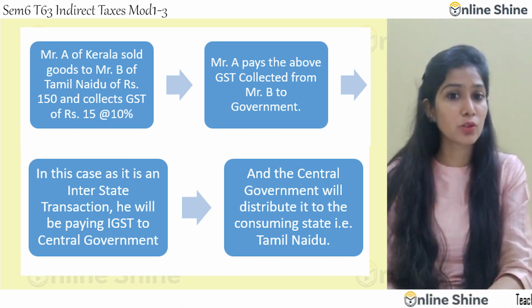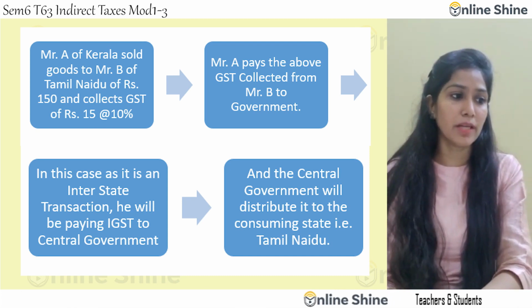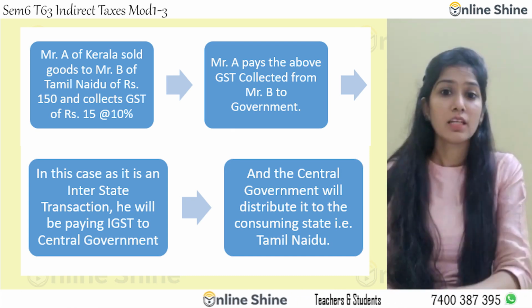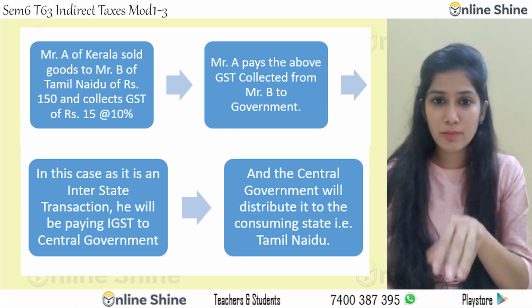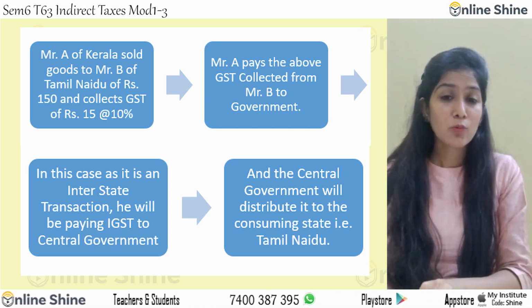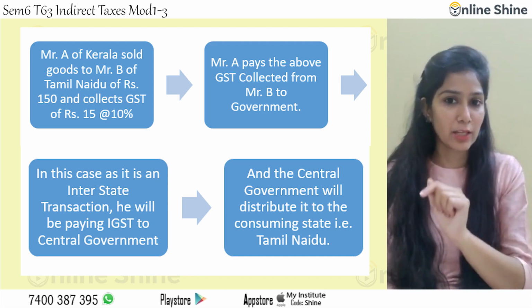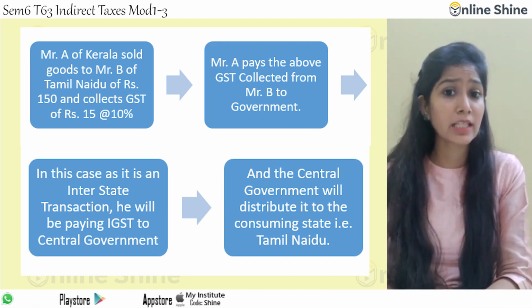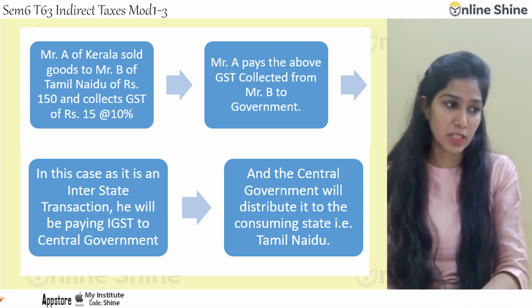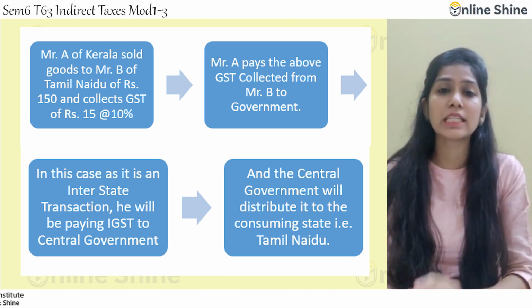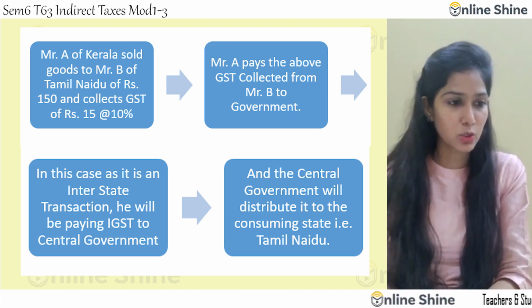So Mr. A is going to pay IGST to the government, that is 15 rupees. Now, whatever the central government has collected, that 15 rupees, the central government will keep half, that is 7.5 rupees, in their pocket, and the balance 7.5 rupees they will give to which state? Tamil Nadu. Why? Because it is the consuming state.